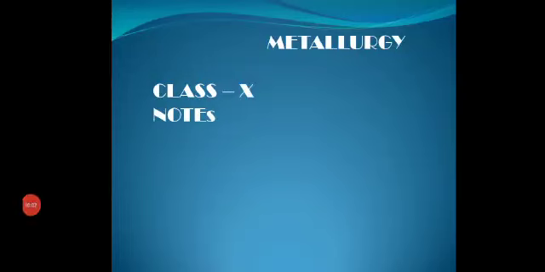Now coming to metallurgy, that is the chapter in which we are going to study the extraction of metals, the properties of metals, alloys, and so many other things. There are altogether 118 elements known to us at present. In the periodic table, there are 118 places. Of course, we do not know the properties of all the elements.